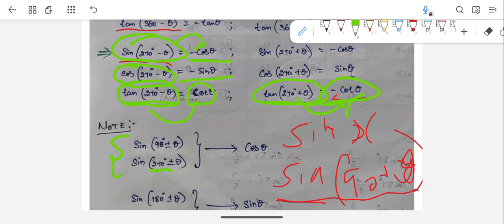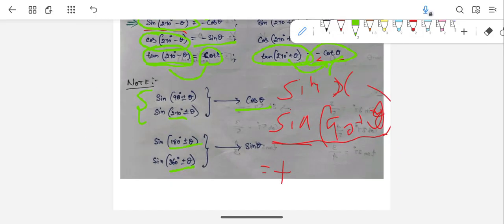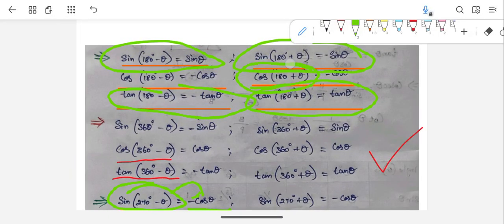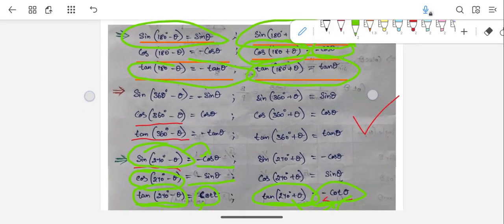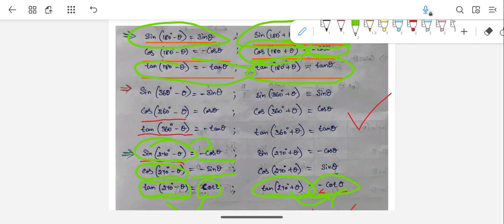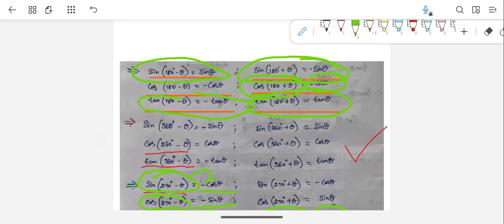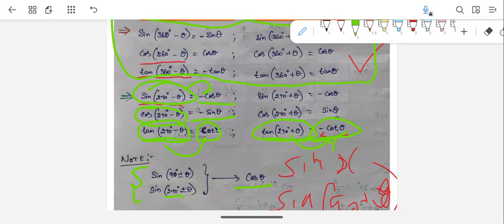So for 90 and 270, the trigonometric ratio will change. But for 180 and 360, it will remain the same. If it is sine, it stays sine. Cos 180 plus theta means cos theta only. Here you can also see cos 180 plus theta is minus cos theta only. The minus sign we find from the quadrant rule, but the trigonometric ratio remains the same for 180 and 360. On both the left and right sides, the ratios are the same. For 270 and 90 only, it will change.